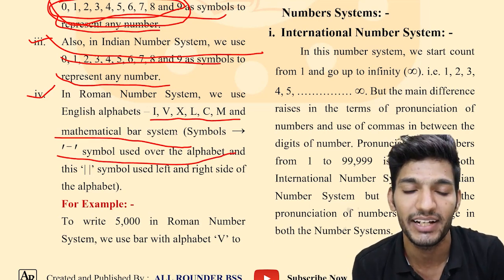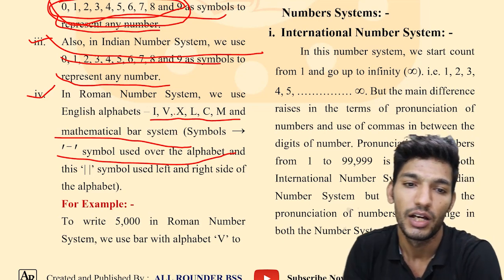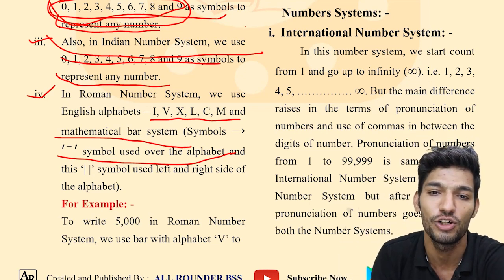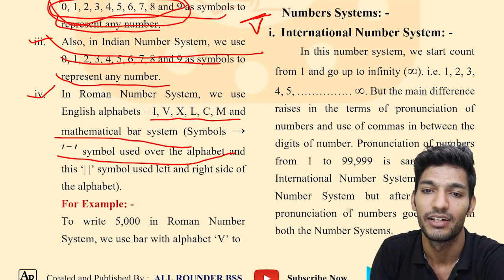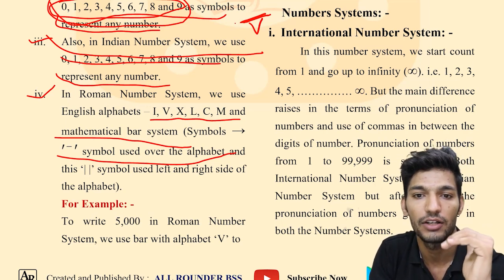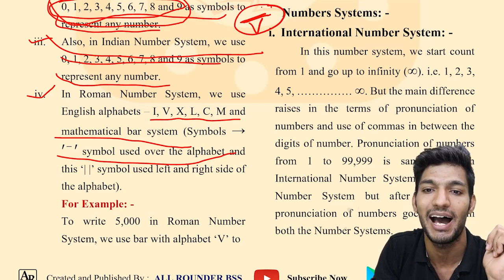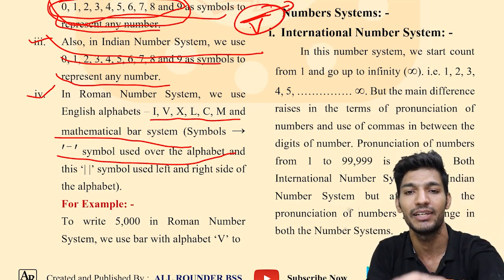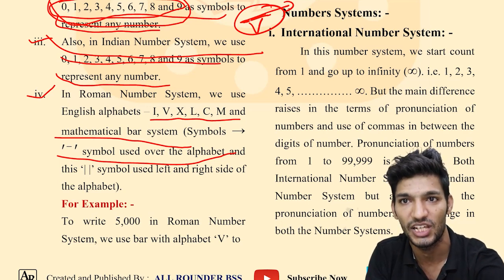The word mathematical bar system refers to numbers which are written as V bar. The horizontal line on the top of the alphabet shows the bar. Bar is a special system which we will discuss in this chapter.